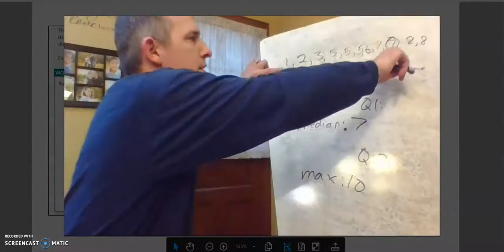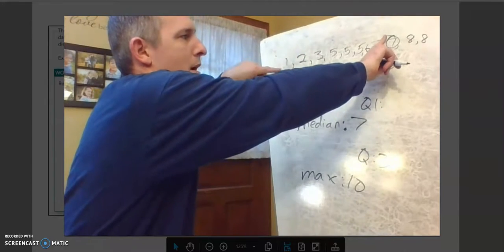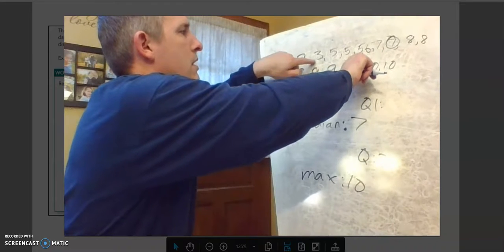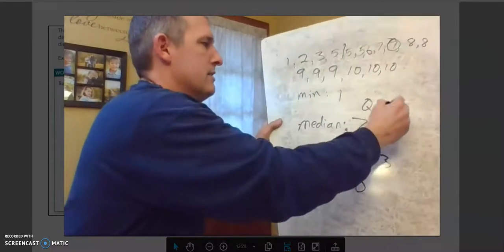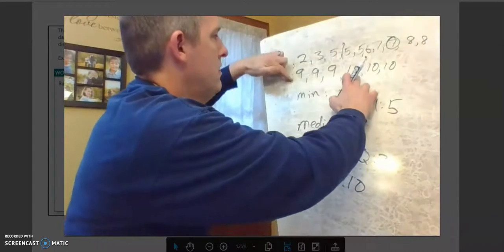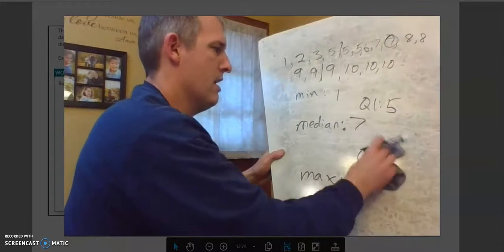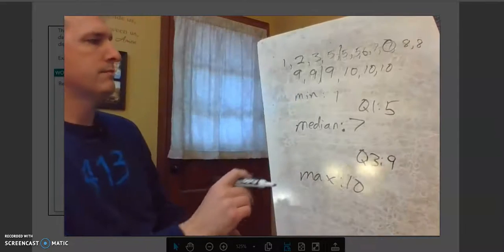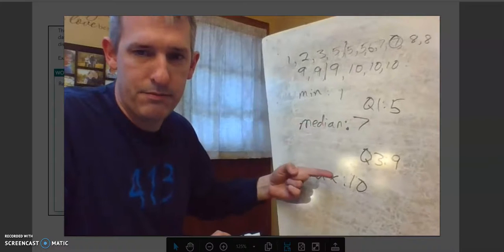For Q1, what I need to do is figure out what's in between the middle and the minimum. I'm not going to include this number, so I'm going to work my way in. Between 5 and 5 is 5, and I'm going to work my way in. For Q3, between 9 and 9, which is 9. All right, so I got my 5-number summary.